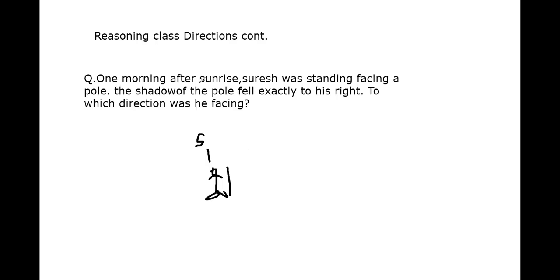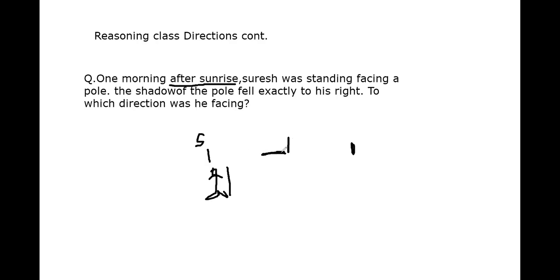Understand the point that we have to remember in this question: the identification after sunrise. After sunrise means the sun is rising in the east. So the pole is here, suppose. In the morning the shadow of the pole will be here, towards the west.